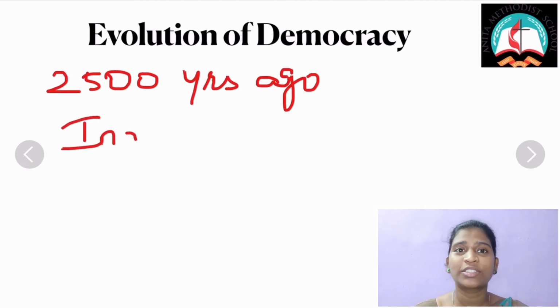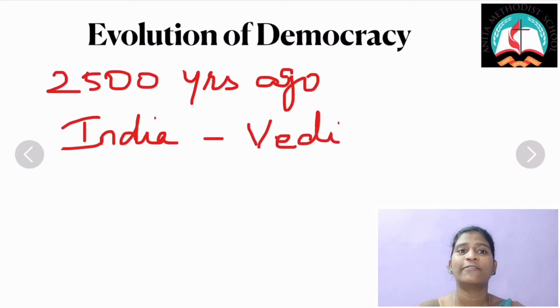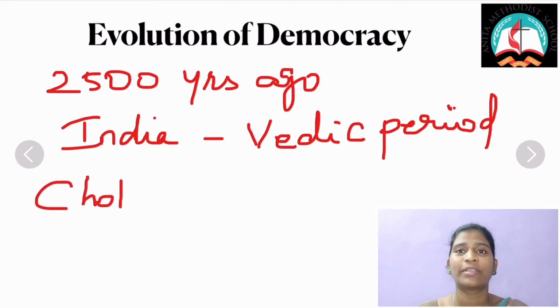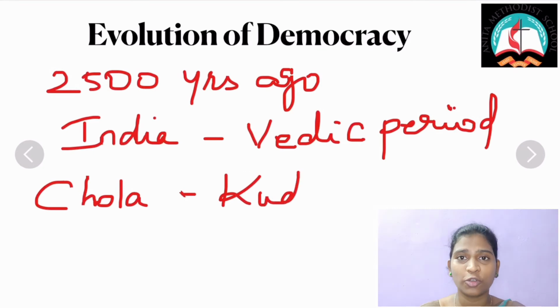Chanakya's Arthashastra tells us that in ancient India, the village community was the basic unit of local government. Even during the later Chola period in ancient Tamil Nadu, the Kudavolai system was in practice. That was a very notable and unique feature of the village administration of the Cholas.